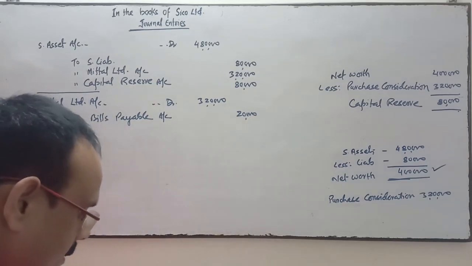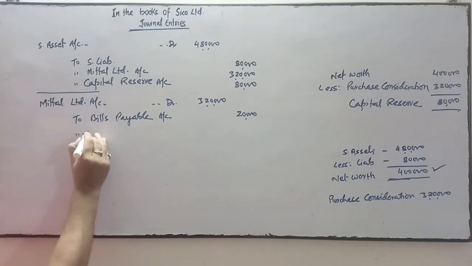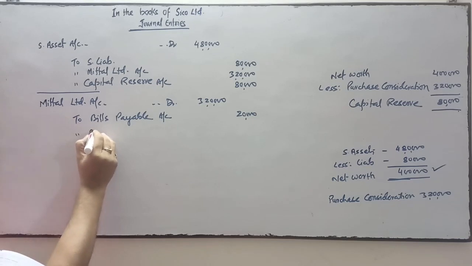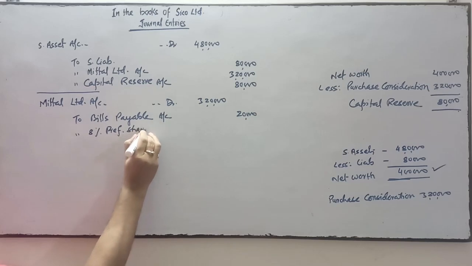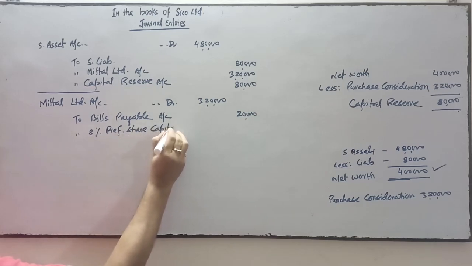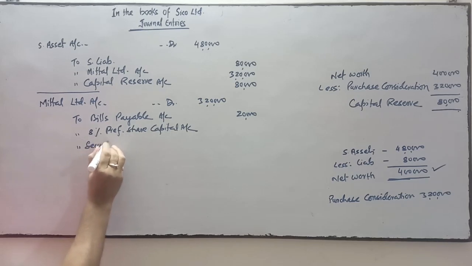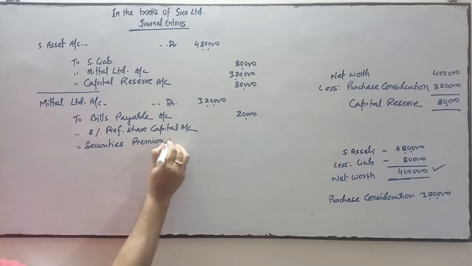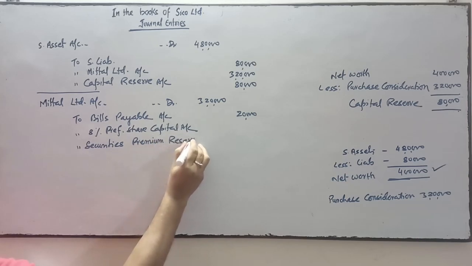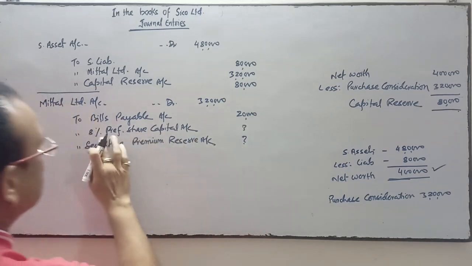And for the balance, 8% preference shares are issued. 8% preference share capital is issued instead of equity. Here the preference share capital is issued at a premium of 50%. So the security premium reserve account will be credited. Now we will find out these two.